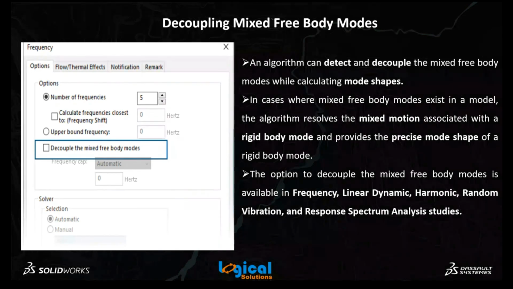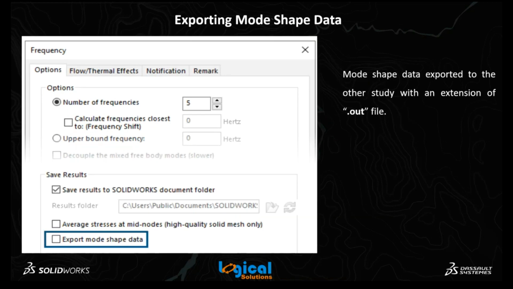This is followed by the next enhancement: the mixed body mode shapes file formed here is exported to another analysis also by using the .out file. In the same dialog box itself, two options are provided. You can see in frequency, decouple the mixed free body modes, as well as export mode shape data at the bottom.